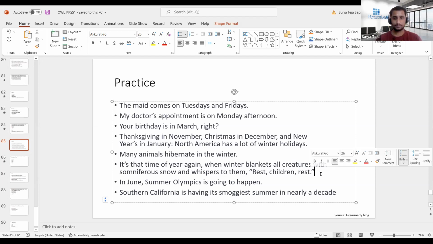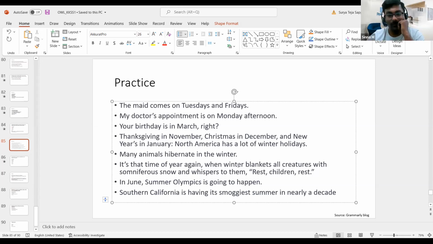So as I mentioned, whenever we have a season, the first letter cannot be capitalized because it is talking about a common noun. But if you observe in this sentence, winter is not a common noun here. So basically it is talking about its time in the year. There is something which blankets all the creatures here. So what exactly is that thing? So here winter, in the context of snow. Snow is blanketing, right?